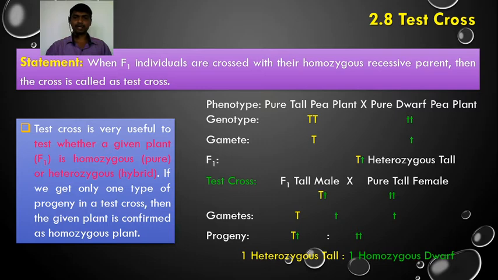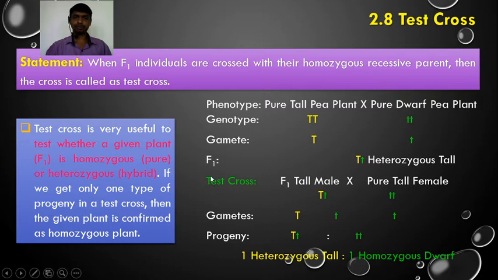For example, similarly is the case when we cross pure tall pea plant with a pure dwarf pea plant. The genotypes are capital T capital T and small t small t. The gametes from the pure tall pea plant possess the allele capital T, and from the pure dwarf pea plant, the gamete possesses the allele small t. After the fusion of these gametes, we get F1 having genotype capital T small t, which is heterozygous tall.